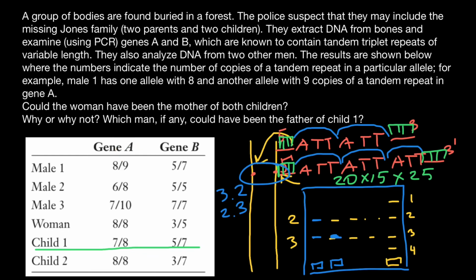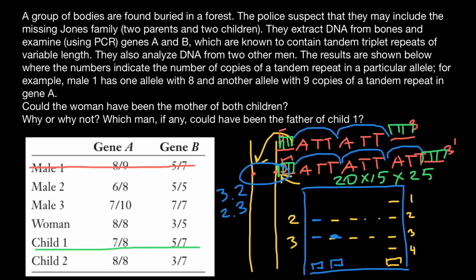And male 1 for the gene A cannot give these 7 repeats. But you may say he can give 8 repeats. But that means that the 7 repeats this child should get from the mother, and the mother has only 8 repeats. So we can exclude male number 1 as the father of the first child.